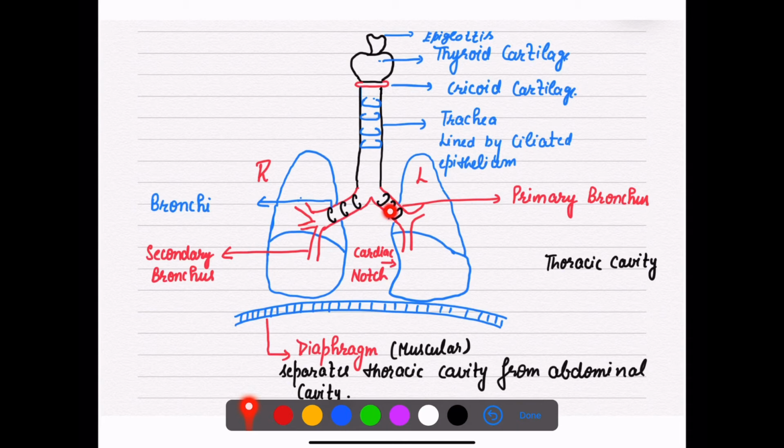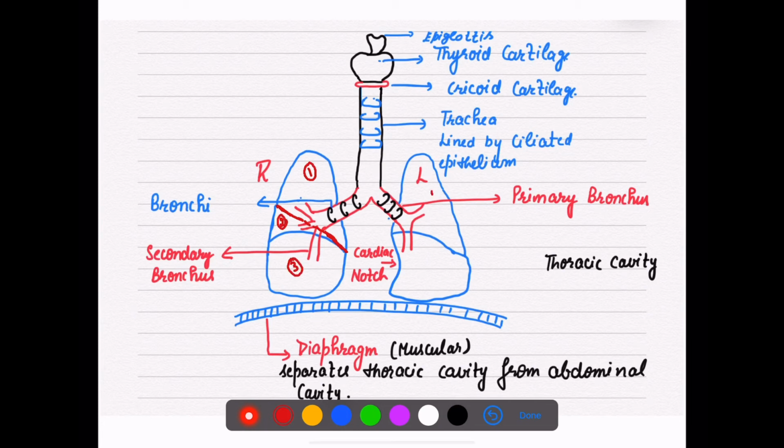Now as you can see, this is further divided into two, and this one is further divided into three. Why? Because your right lung has three lobes. 1, 2, 3, or I can say it's divided into three parts.